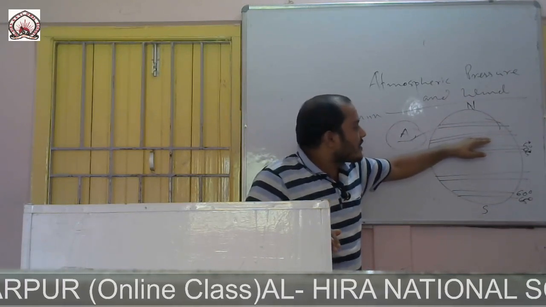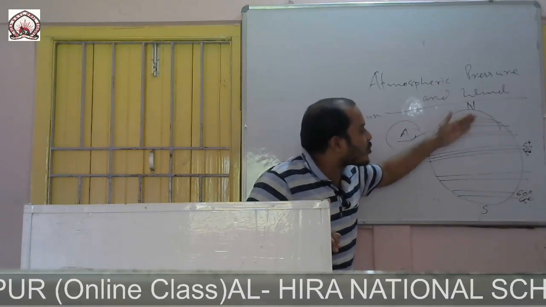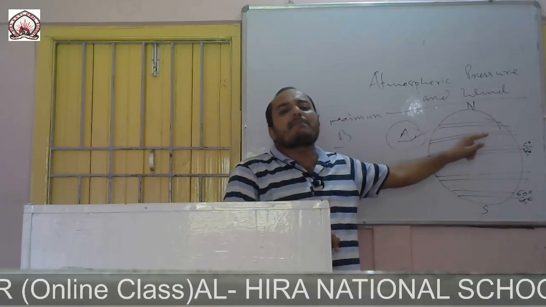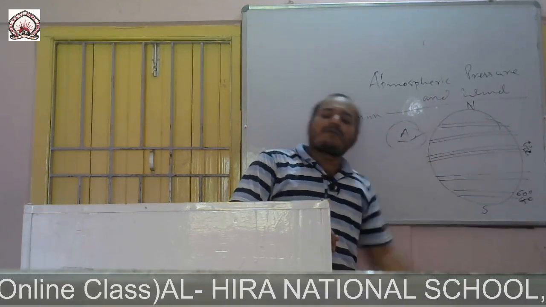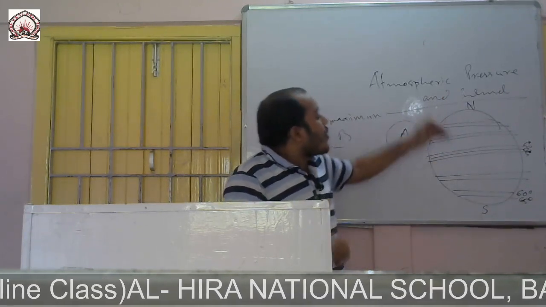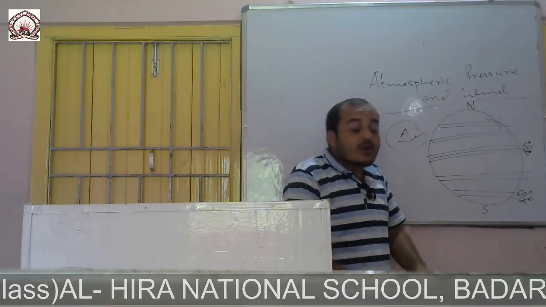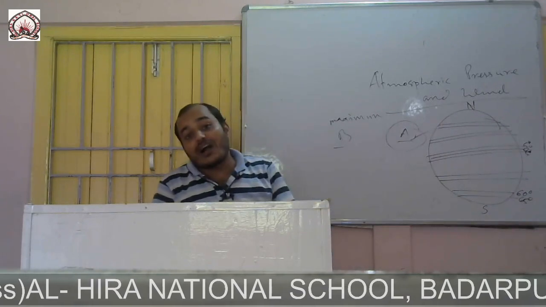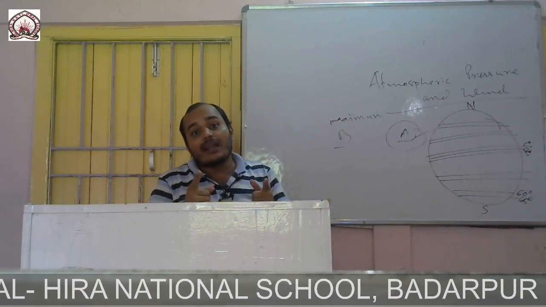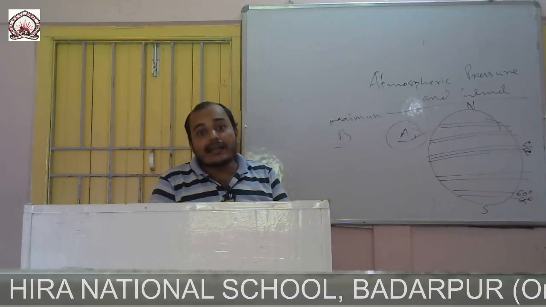In the equatorial region, temperature is high and atmospheric pressure is low. So wind always blows from high pressure to low pressure area. Such movement is called trade wind.